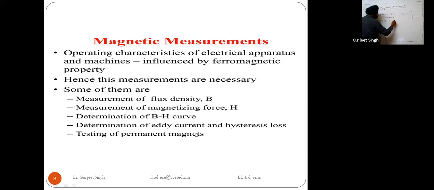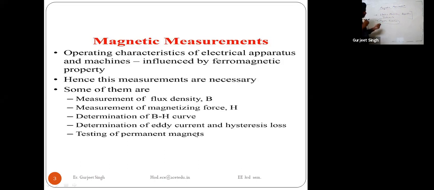Magnetic properties play an important role in the manufacturing of these electrical machines, apparatus and instruments. So we have to measure these. Today's topic is how to measure these magnetic properties.